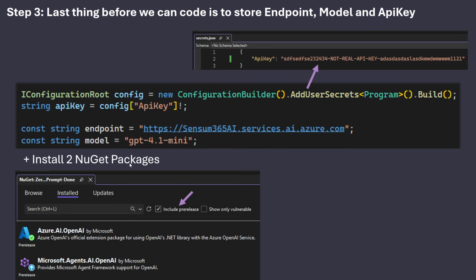And now we are ready, except we just need 2 NuGet packages. So I have already installed an Azure.AI.OpenAI NuGet package for the connection to Azure, and the Microsoft.Agents.AI.OpenAI package. Note that all of these are pre-release still. They're slowly getting into a general release, but as of this recording, everything is pre-release.